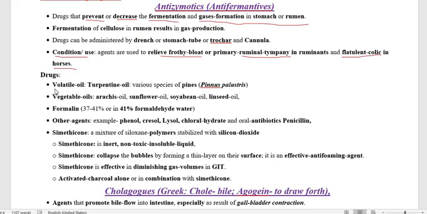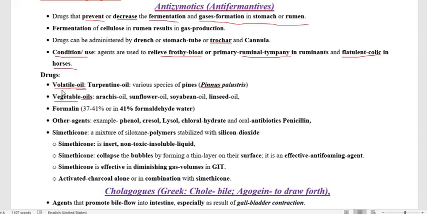In this we are using volatile oil. Oils usually reduce the fermentation as well as the gas formation in the stomach and the rumen. In this oil category, we use both volatile as well as vegetable oil.